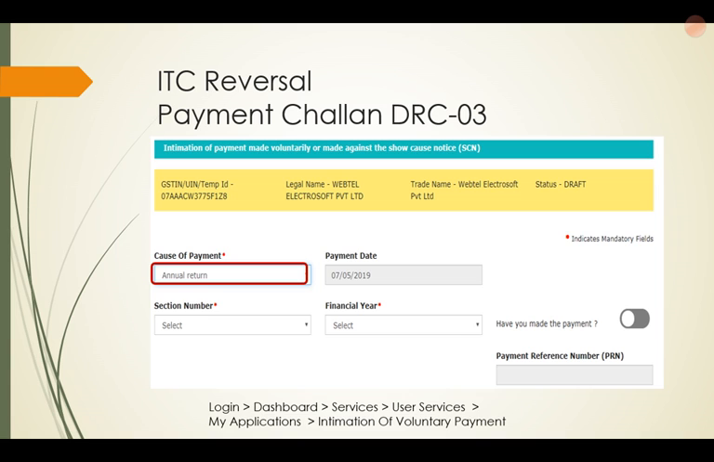And if there is an ITC reversal, you can make the relevant payment through DRC-03, which can be reported in the audit report. This will not be reported in the GSTR 9 or the annual return.